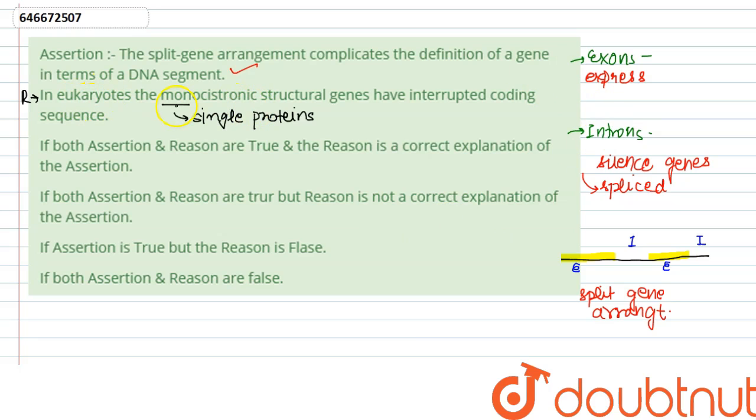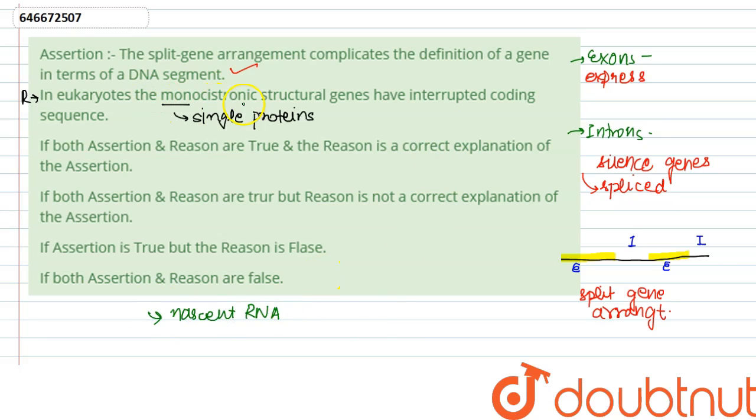So the reason says that in eukaryotes, monocistronic structural genes have interrupted coding sequence. Yes, because monocistronic genes are created after many processes. The RNA that is created after DNA undergoes splicing, then after splicing a mature RNA is created. So yes, it's a lot of work. In eukaryotes, these genes have interrupted coding sequence, but the presence of introns also helps in stabilizing our mRNA, whereas the RNA in bacteria is quite unstable, and that type of RNA is known as nascent RNA.